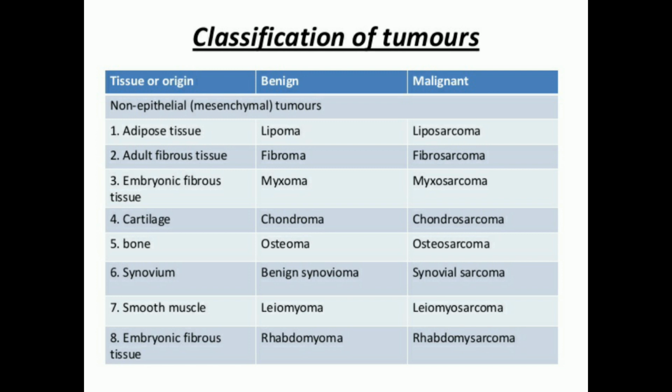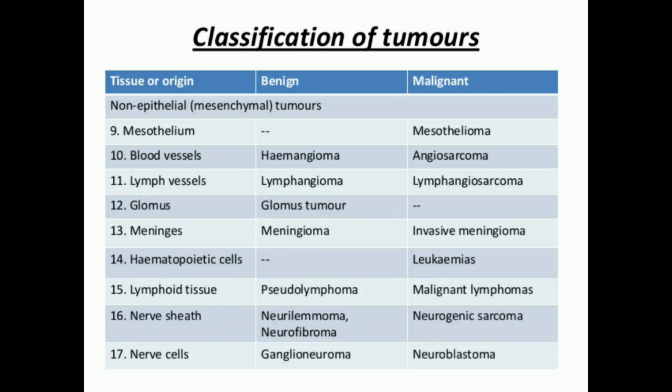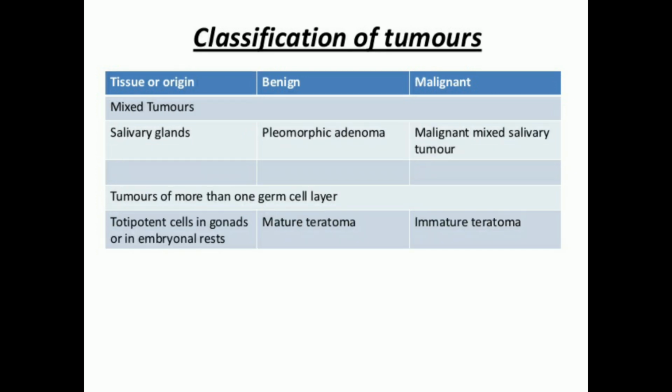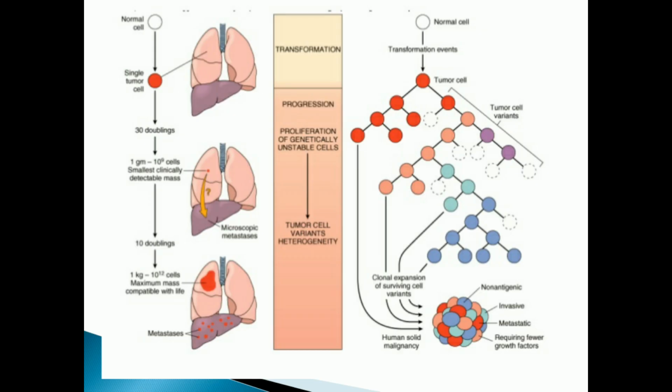Like that, there is smooth muscle, which is called leiomyoma and leiomyosarcoma. Bone: osteoma, osteosarcoma. Cartilage: chondroma, chondrosarcoma. Like that it will go. There are many. Lymph vessels: lymphangioma, lymphangiosarcoma. Nerve sheath: neurilemmoma or neurofibroma, neurogenic sarcoma. If it is a mixed tumor of the salivary gland, it is called pleomorphic adenoma. If it is malignant, it is called malignant mixed salivary tumor. A tumor with more than one germ layer arises from a totipotent cell. That is called mature teratoma, and if it is malignant, it is called immature teratoma.